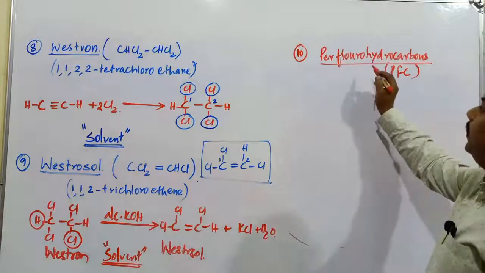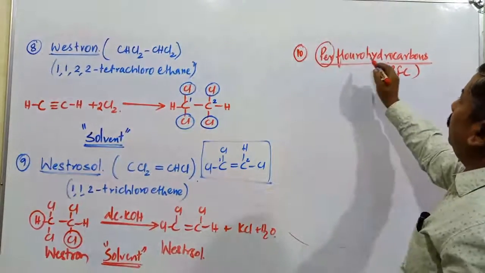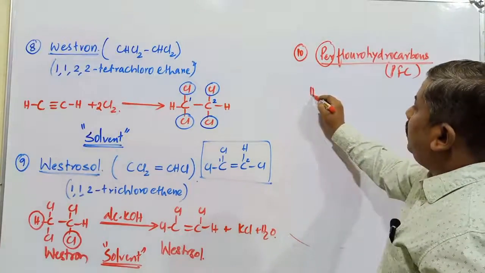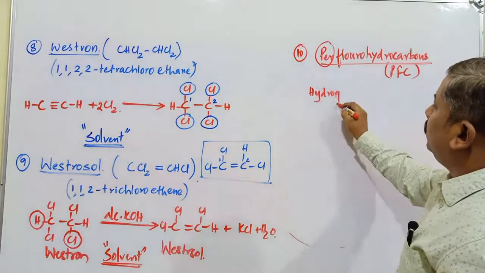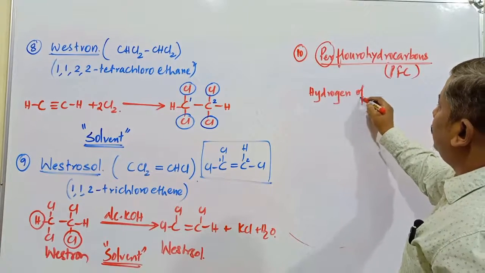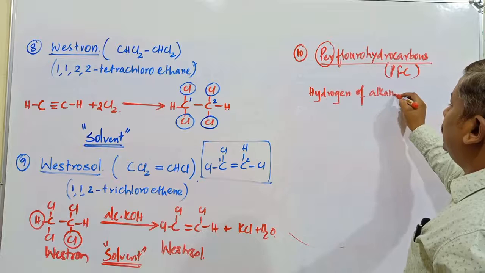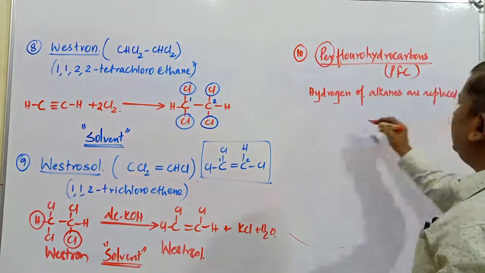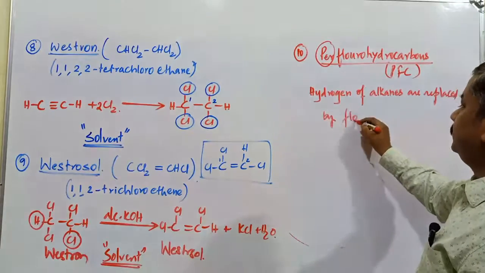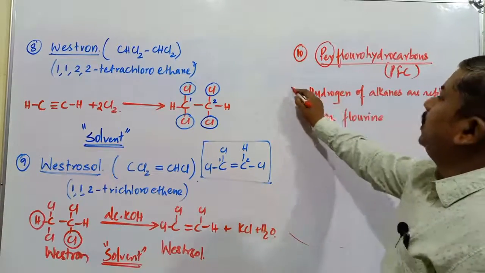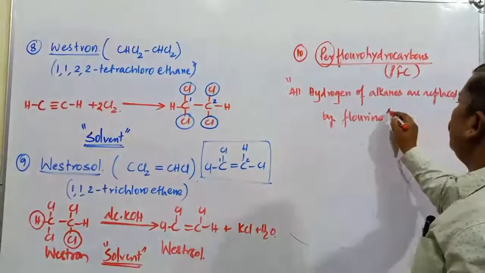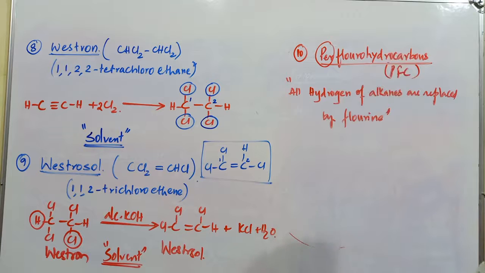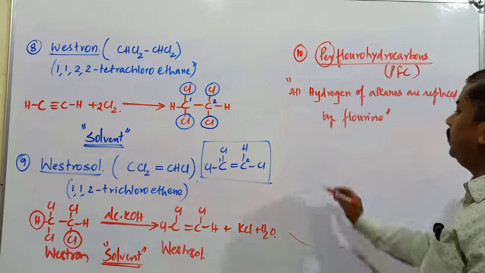What is the meaning of per? Per means every. In the case of perfluorohydrocarbons, all hydrogen atoms of alkanes are replaced by fluorine atoms. Those compounds are called perfluorohydrocarbons.